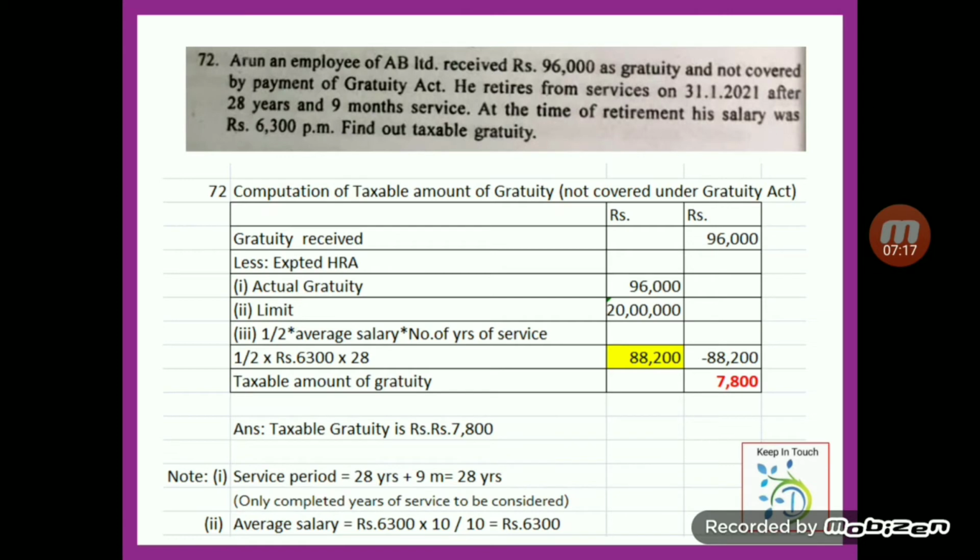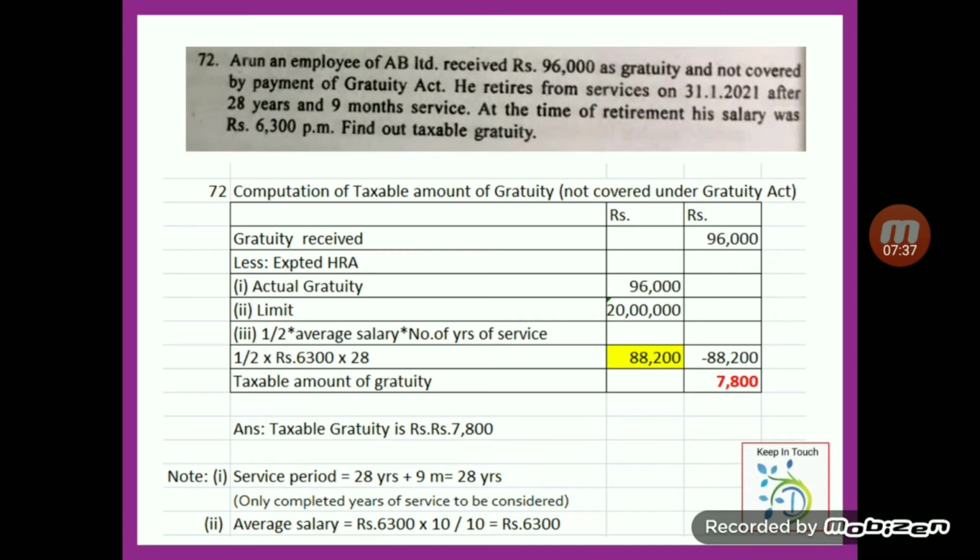The next question, it is also not covered under Gratuity Act. Take 96,000 gratuity received and compare half of average salary. Here they said at the time of his retirement his salary was 6,300. So 6,300 was the amount he received for the past 10 months.